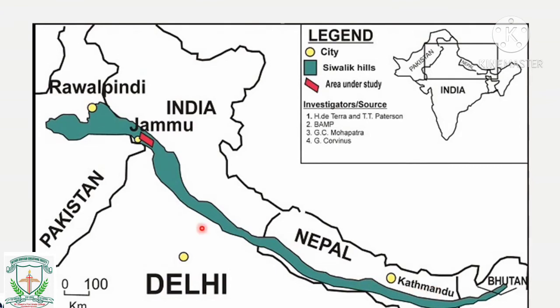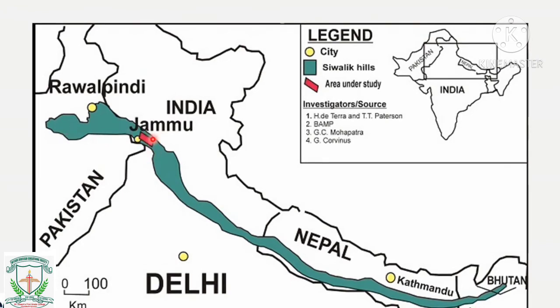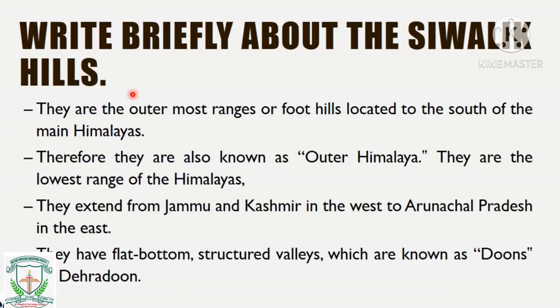Okay, the coastal plains are here. So the greenish blue color is the Shivalik hills, and the red color portion is still under study, so that area is still unidentifiable. So what is the importance of this colored portion, we need to see in this question.